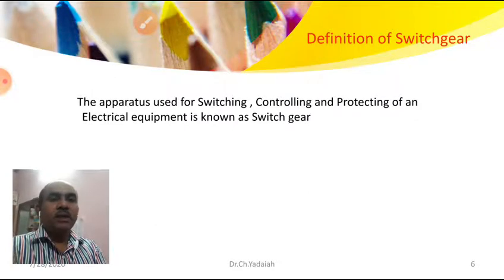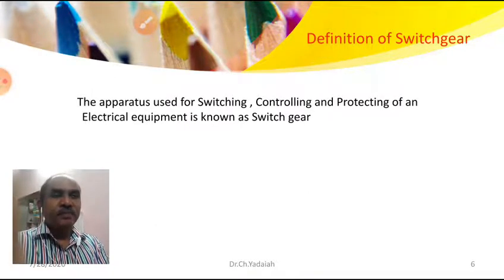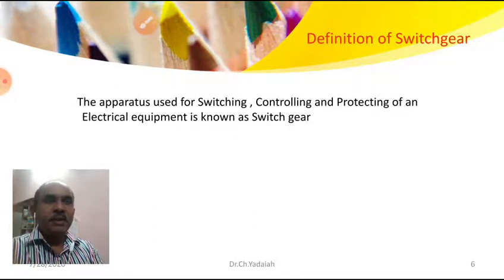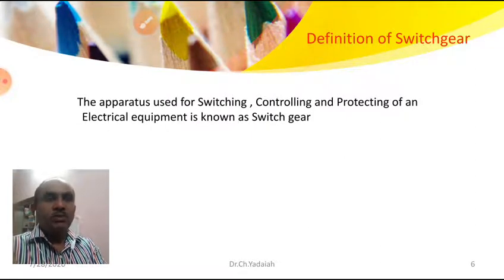In our domestic houses we are using switches, 5 ampere switches for lighting loads and 15 or 16 ampere switches for power loads. So what is the role of those switches in our house? They are only for controlling on and off at the domestic level.